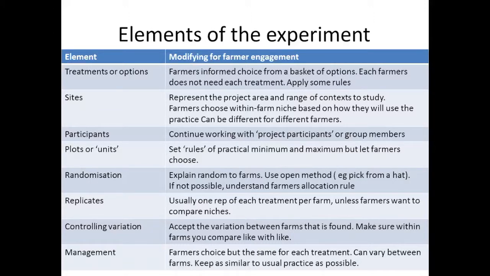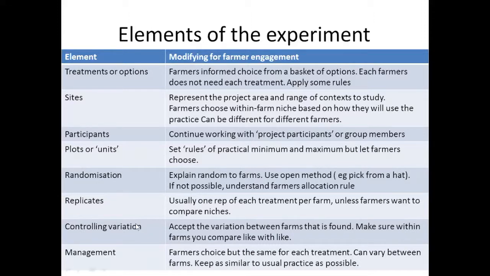I've often seen farmers think having several replicates on their own farm is a bit of a waste of time. They'd rather have a larger plot of each treatment than to have 2 replicates. And for farmers, often the replication, that is understanding what happens, what the variability might be, comes from seeing what their neighbors are doing as well.